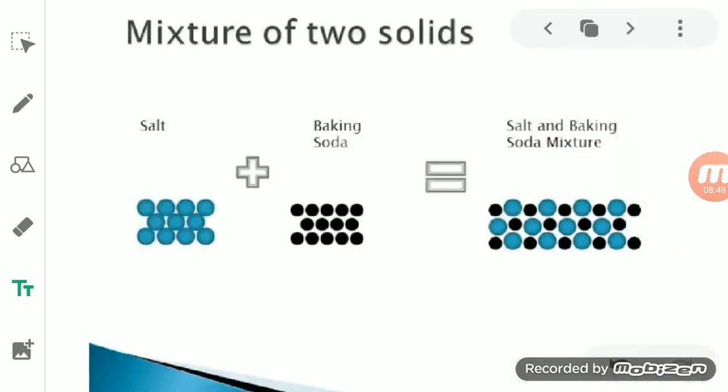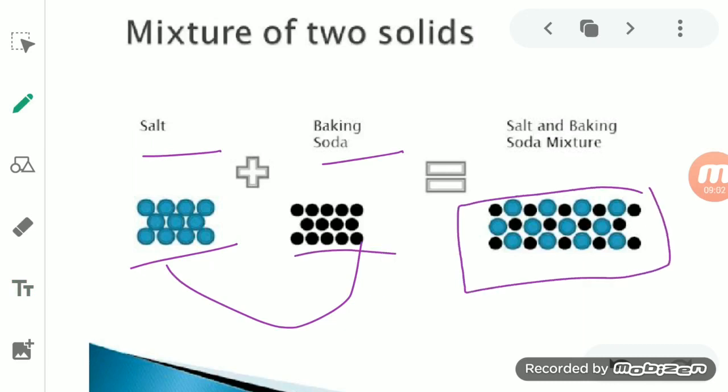Now see here, you can see when salt is mixed with baking soda. Here salt is a solid and baking soda is also a solid. When both of them are mixed together, you can see the particles arrange themselves and get mixed together. So here the salt as well as the baking soda is present. So this is the mixture of these two solids. Like that, we can take an example of sand and salt.